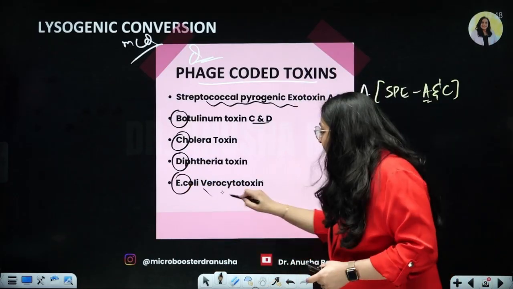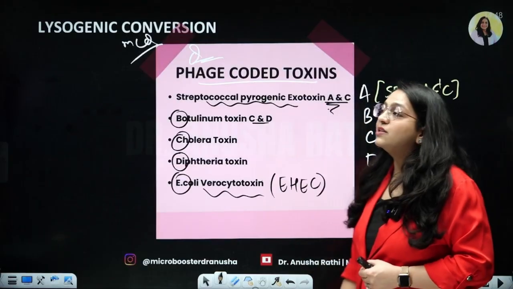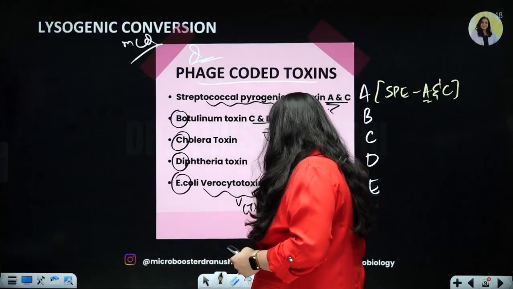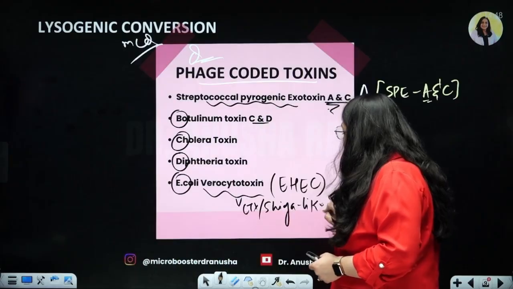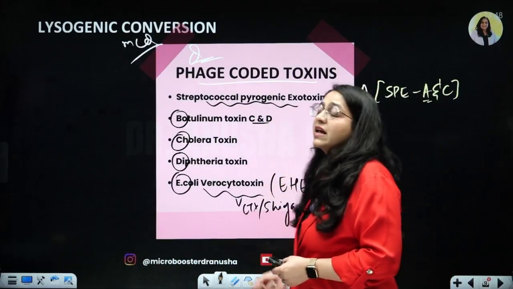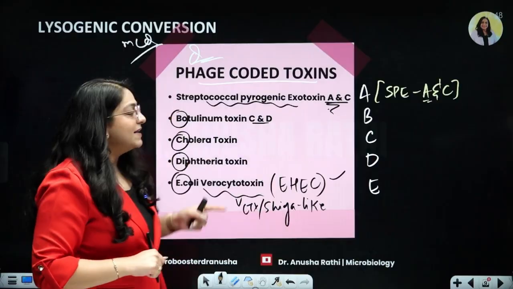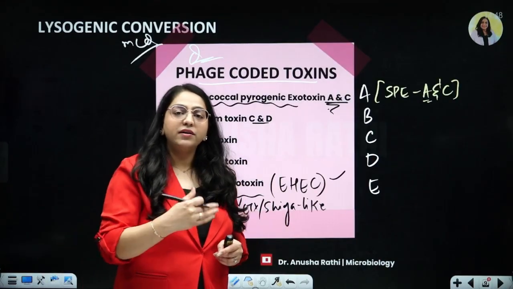The verocytotoxin of the enterohemorrhagic E. coli, the EHEC. The verocytotoxin, which is also called the Shiga-like toxin. So even if they give you Shiga-like toxin or enterohemorrhagic E. coli or verocytotoxin, you know they're talking about the toxin of E. coli, which is phage-coded. So A, B, C, D, E, streptococcal pyrogenic exotoxin A and C, botulinum, cholera, diphtheria and